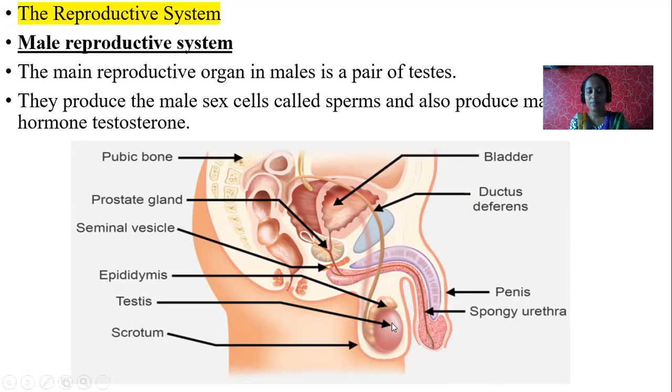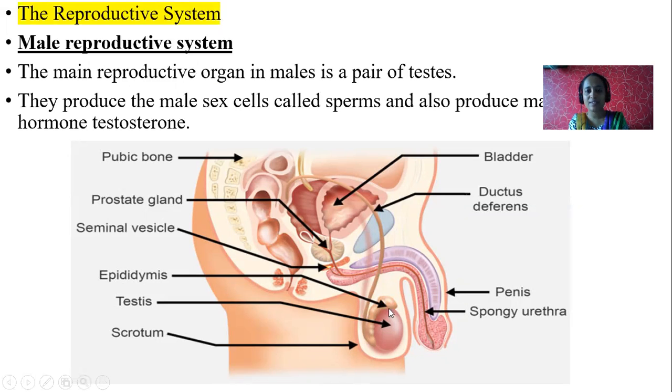Why? Because body temperature is more, but testis requires less temperature. Sperms require very less temperature to survive or to activate. So active sperms or development of sperms requires less temperature. That is why testis is present outside the body, I mean in the abdominal region within the scrotal sacs.